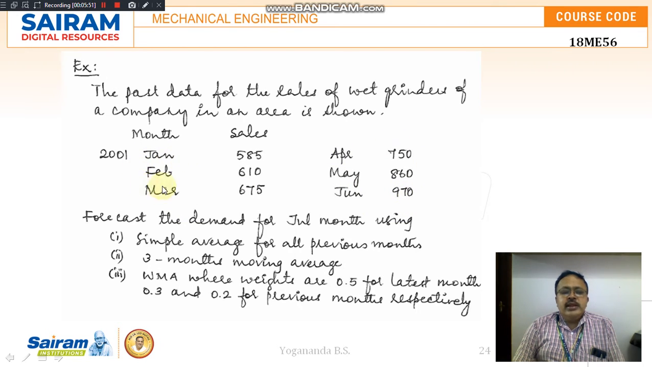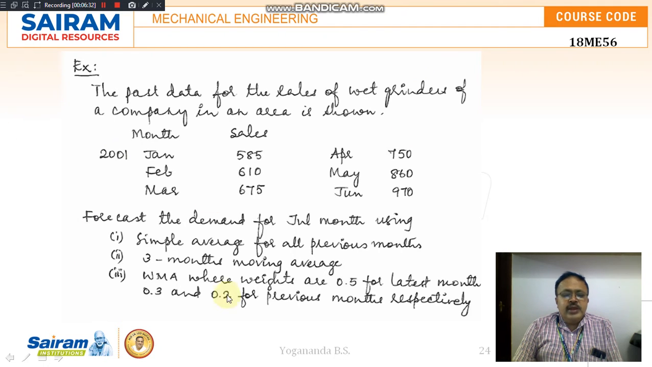Using this data given for the previous six months, you are asked to forecast the demand for the month of July using the simple average for all the previous months, that is considering all six months of data. So the forecast for the demand in the month of July is to be calculated. And then the three months moving average, that is the latest three months, April, May, June. We are considering only these recent three months. Then July 2001 sales will be planned.